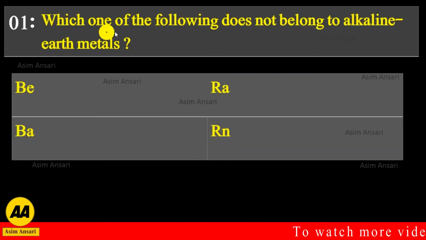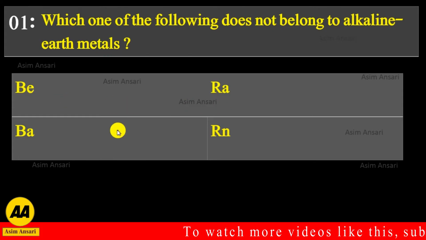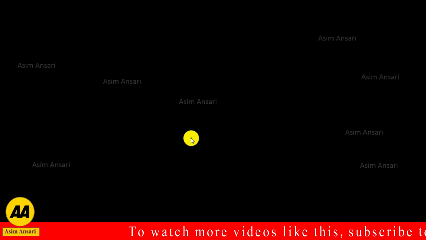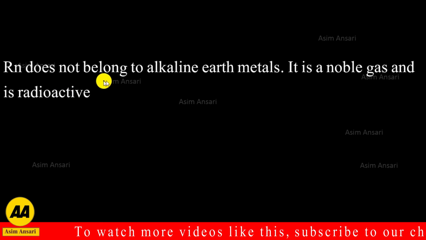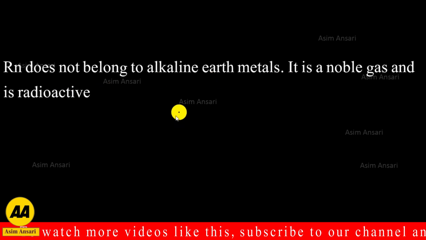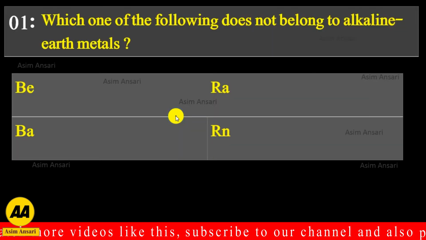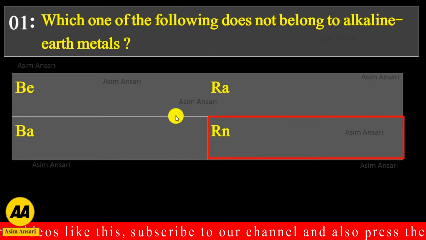First MCQ: which one of the following does not belong to alkaline earth metals? Beryllium, radium, barium or radon. Radon does not belong to alkaline earth metals. It is a noble gas and is radioactive. So the exact answer is Rn, radon.